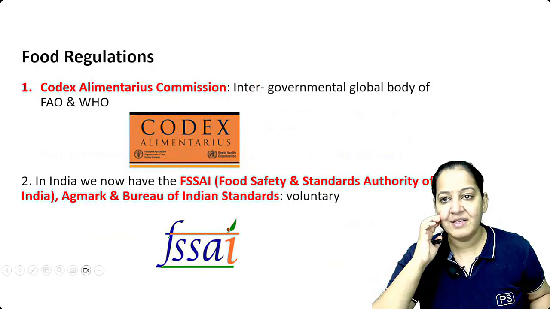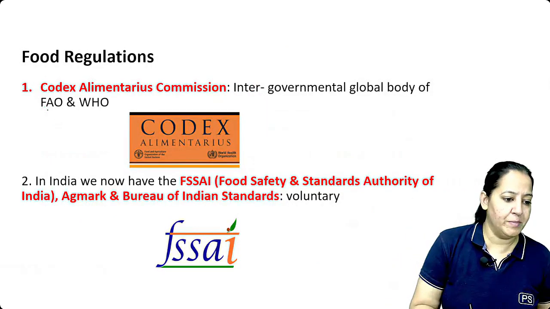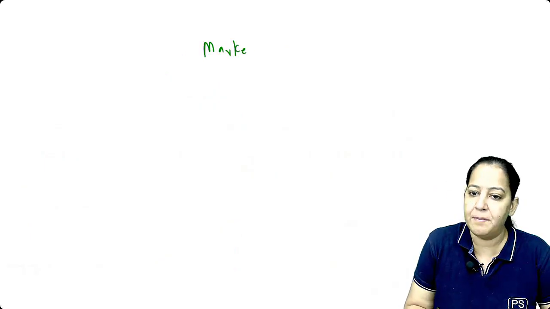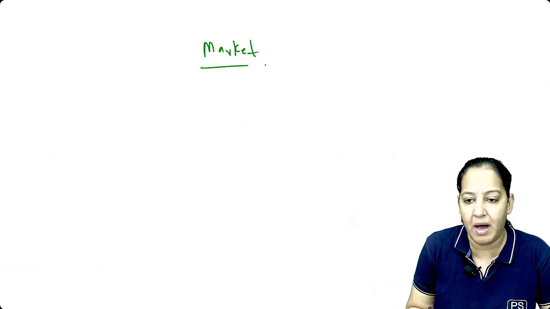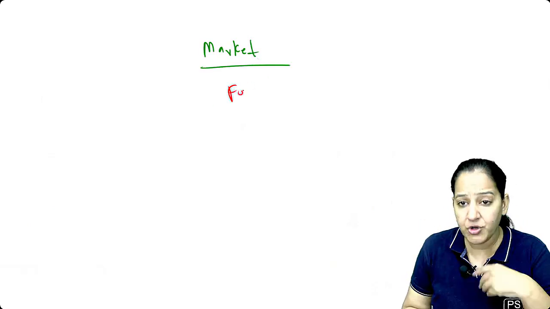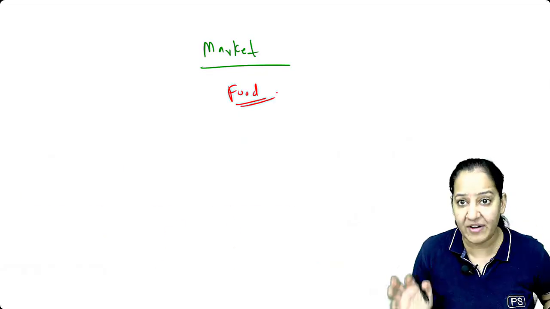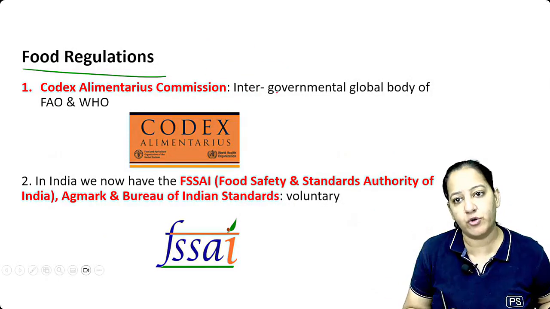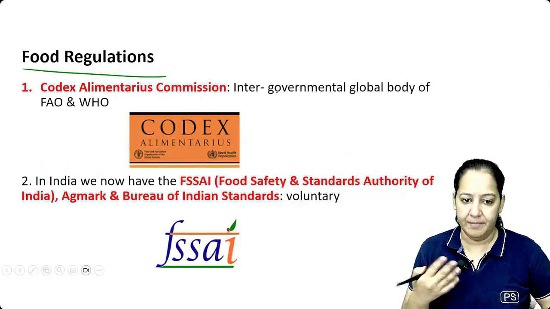Can we go ahead? The last thing is food regulation. You must see food regulation. Whatever packed food I purchase from a mall or market, how should I rely that the food is of good quality? Is there any regulatory body which gives its seal if the food is of good quality? There are many food regulations.